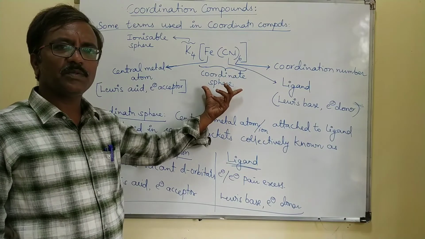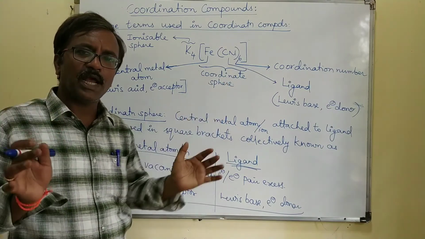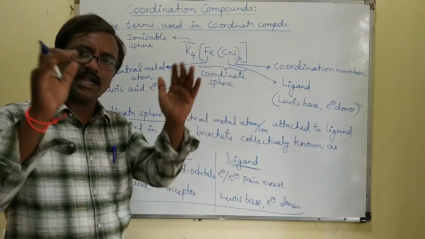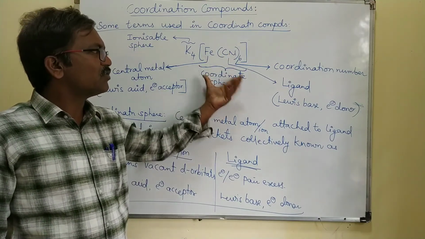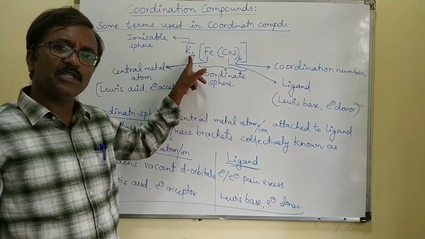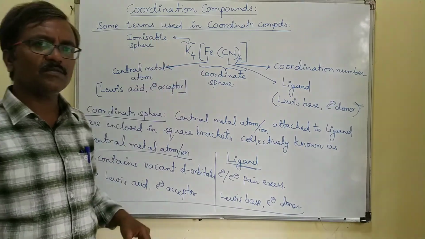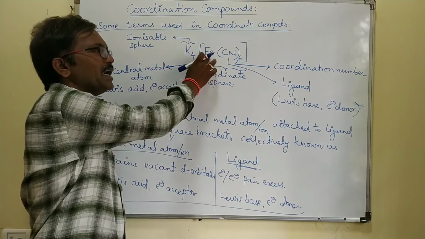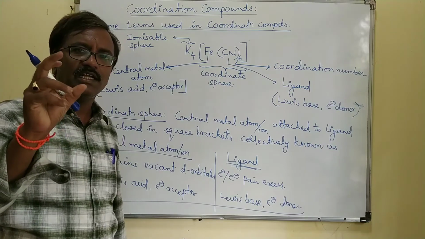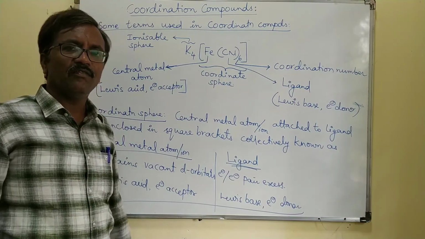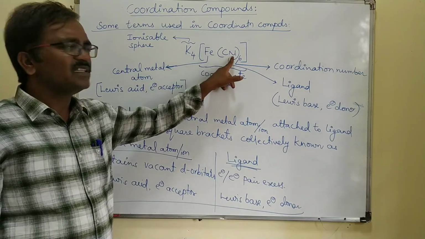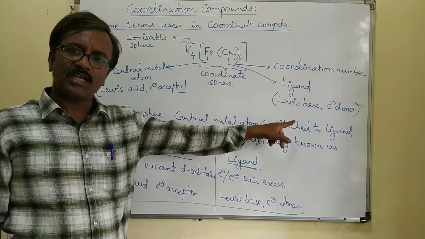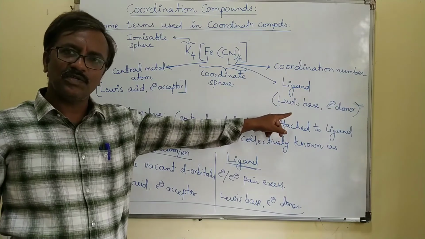So coordinate sphere means within the bracket, the metal atom and ligands are enclosed, you call it coordinate sphere. Outside the coordinate sphere, which is ionizable in water, you call it ionizable sphere. The central metal atom, the d-block element having vacant orbitals, is the Lewis acid. The ligand having excess electrons is the Lewis base.